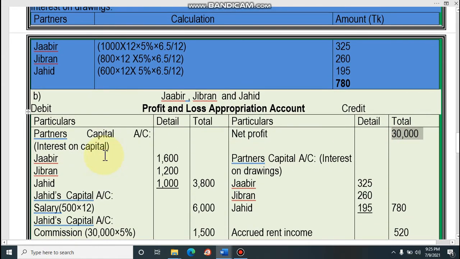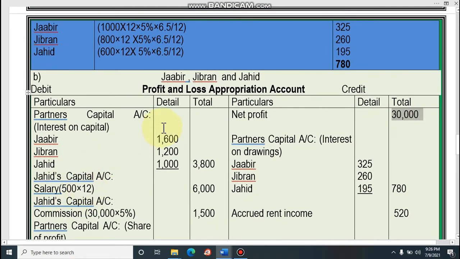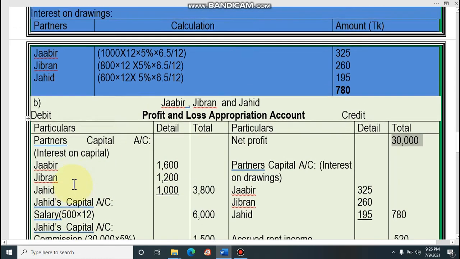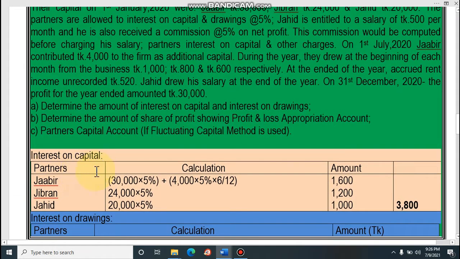In the debit side, at first what will we write? Interest on capital. We have just calculated it here. Interest on capital is 1600, 1200 and 1000. So interest on capital 1600, 1200 and 1000, it is 3800.